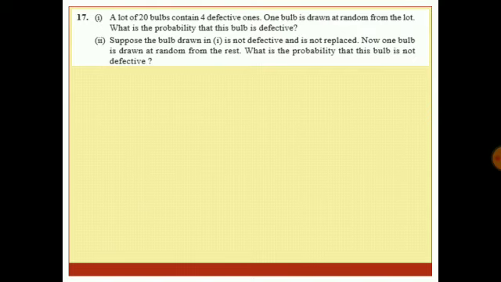Suppose the bulb drawn is not defective and is not replaced, means it is kept out. So we are left with how much? We are left with only 19 bulbs, and the one that was taken out is not a defective one. That means we are still having 4 defective bulbs out of the 19, which means we are having 15 good bulbs. So now one bulb is drawn at random from the rest. What is the probability that the bulb is not a defective one?